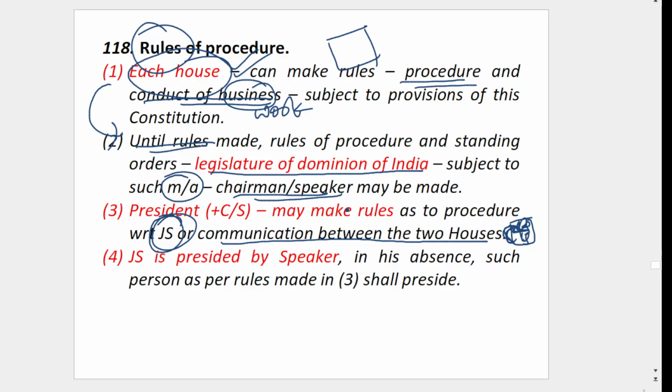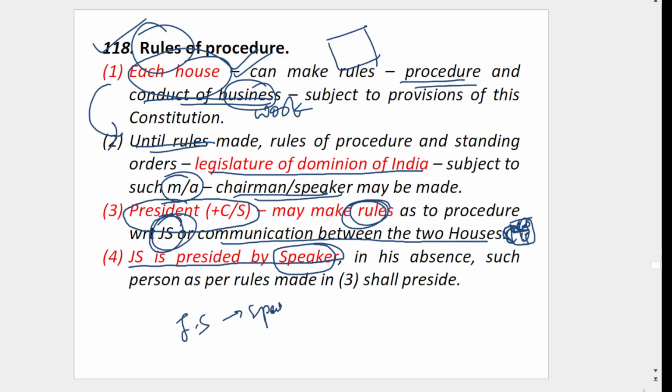So with respect to that, who will make the rules? The President will make them, but in consultation with the Chairman or the Speaker. Then the joint sitting is presided over by the Speaker, that we know. This is given in Article 118. Let's say the question is asked: the joint sitting is presided over by the Speaker, which article gives this? Article 118. Let's say Article 108, 118, 120, 130.